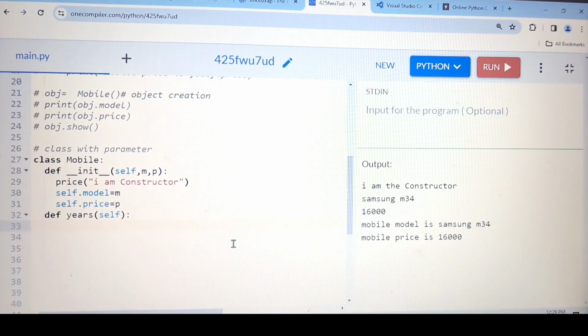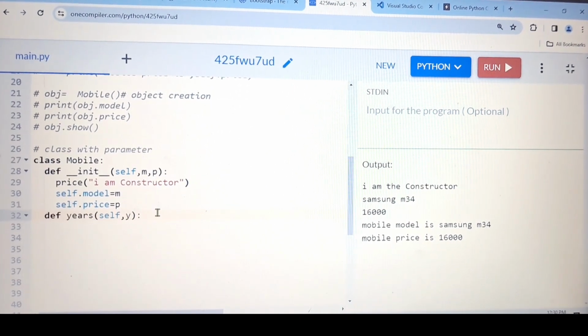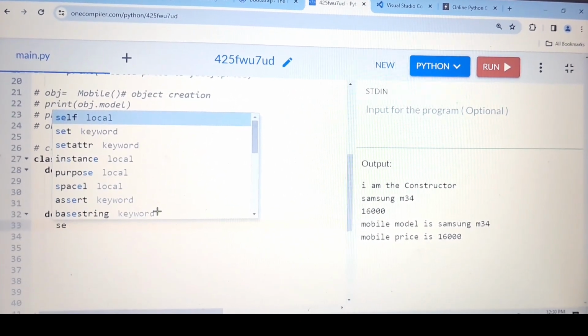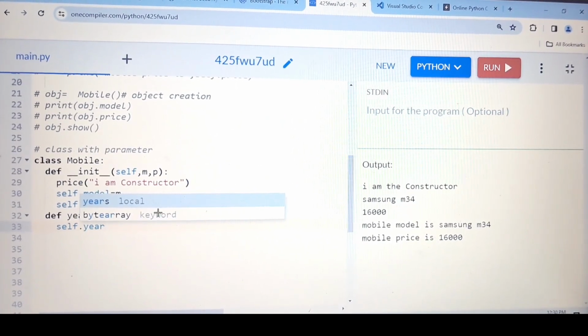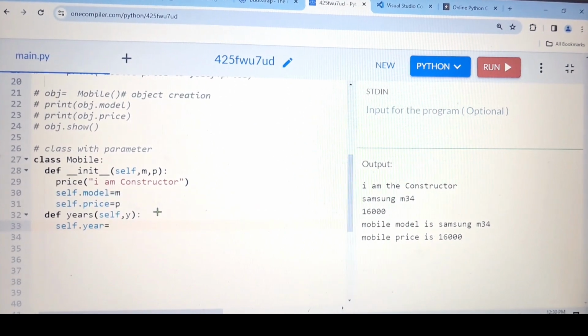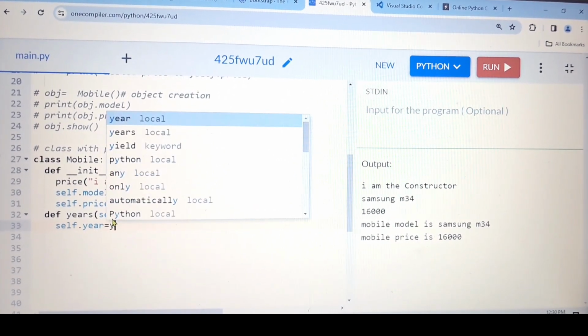Don't worry, you will get to know when we have to use the instance method, static method, or class method. After this example, I will explain in brief at what time we have to use what method and what variable. Here also I want to pass one parameter. Again we have to do self.year equals y.